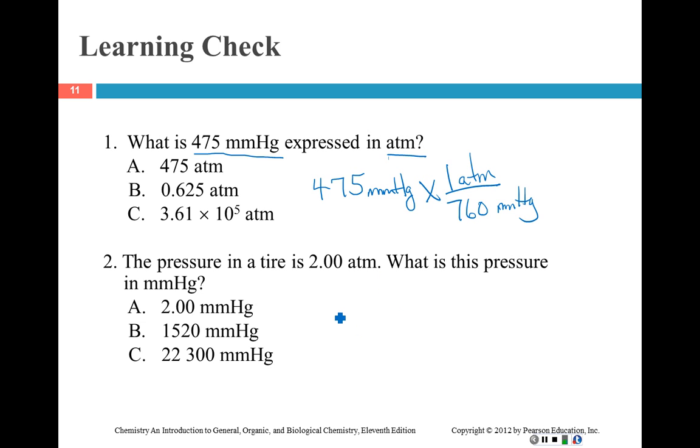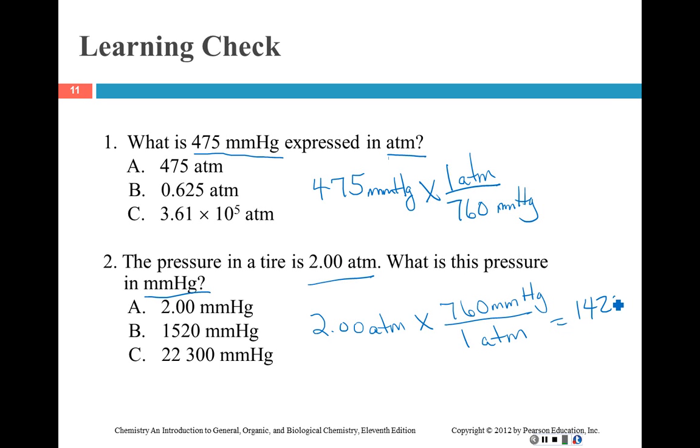And if you have 2 atmospheres in the case of this, then you would flip that over. We're looking for millimeters of mercury. So 1 atmosphere is the same as 760 millimeters of mercury. And so that would give us, I can do that in my head, I think, 1420 millimeters of mercury on that one. This one I'd have to do on my calculator.